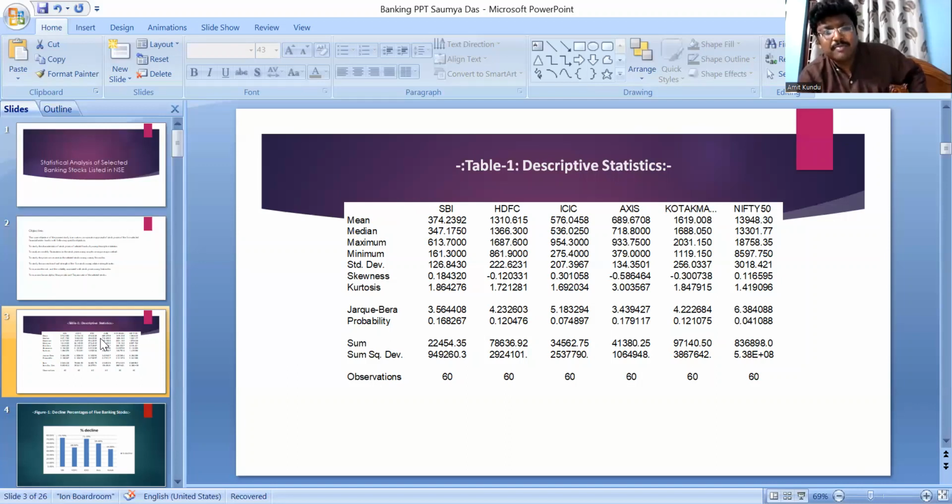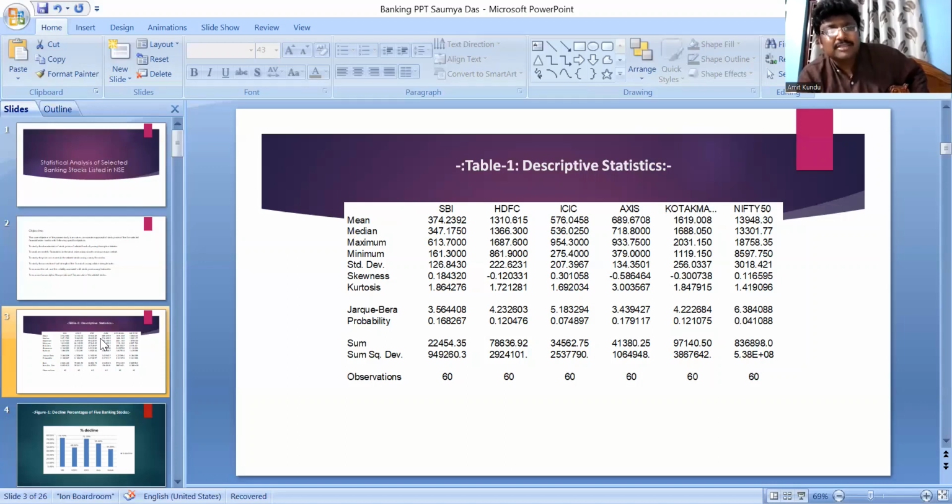The maximum value of the SBI is 163 and the minimum value is 161. In this way, the maximum and minimum values of the other stocks are given, and the maximum is for Kotak Mahindra, 2013.